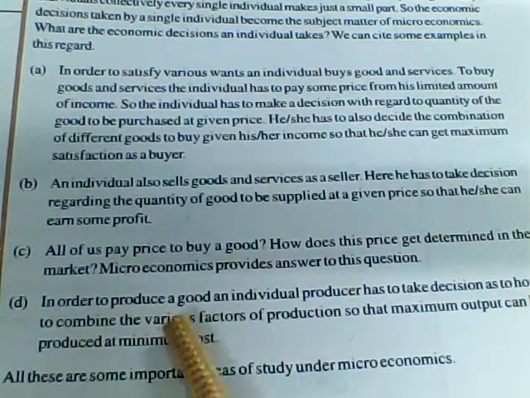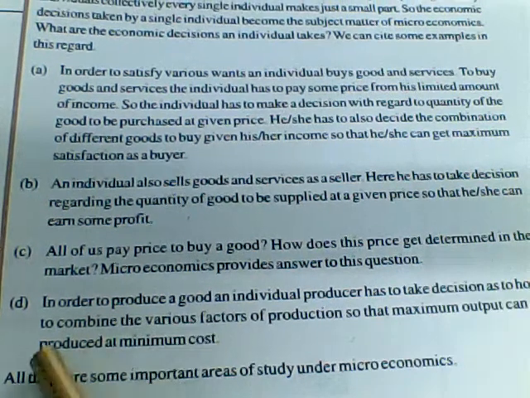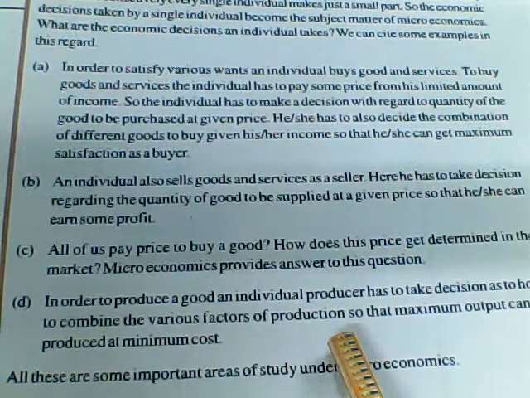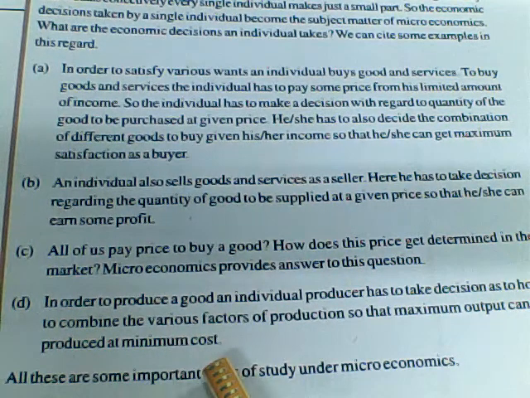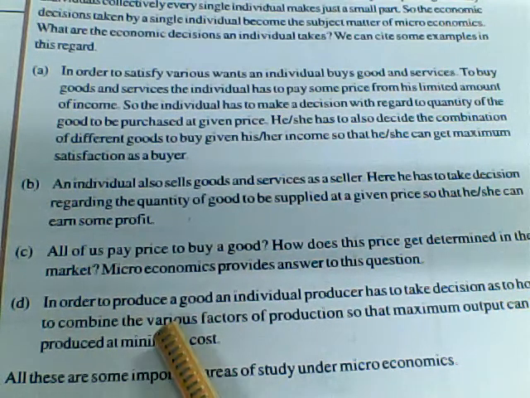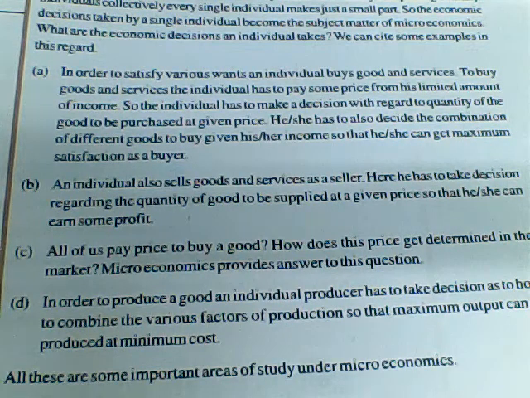In order to produce a good, an individual producer has to take a decision as to how to combine the various factors of production so that maximum output can be produced at minimum cost. So here, in order to produce a good, an individual producer, in the sense the person who has got a production unit of that particular good. For example, tomato, everybody can produce it, but not in a larger quantity.